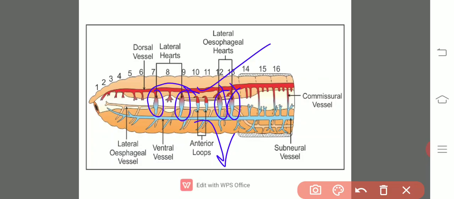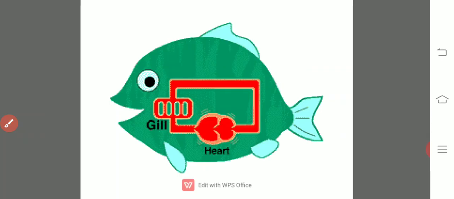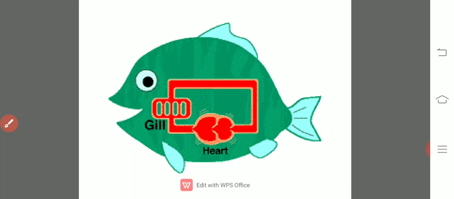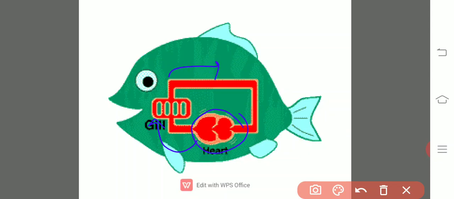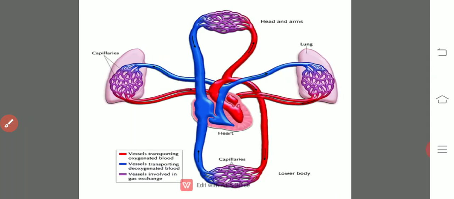Right? And then if you observe the other organisms like fish, here the heart supplies the blood to the gills through branchial respiration. Deoxygenated blood gets oxygenated and the blood is supplied to the body parts, and again from the body parts it will enter into the heart. It is a single circulatory system, but the entire blood flows in the blood vessels only.